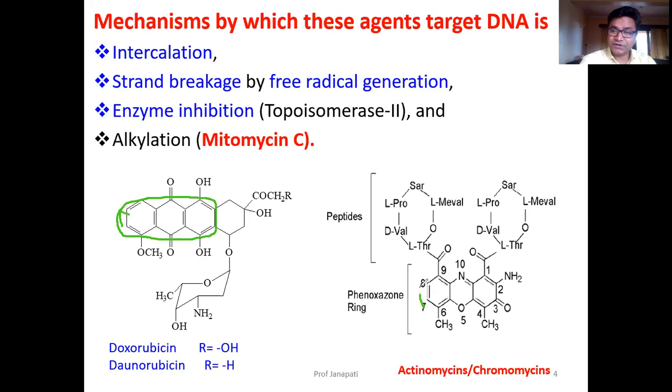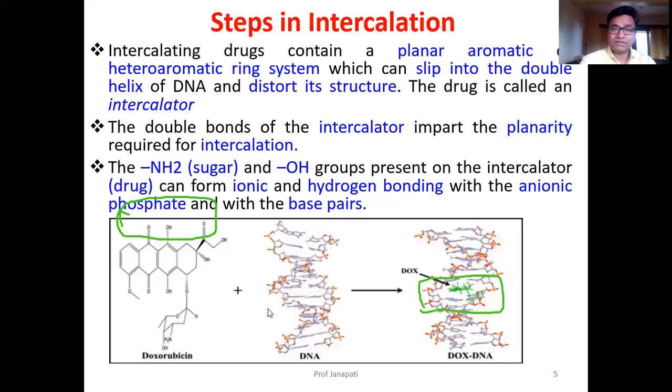Here also, this phenoxazine ring is aromatic in nature, so it slips between the DNA molecule, just like this. You can see it here. See, this is an aromatic ring. This is doxorubicin.